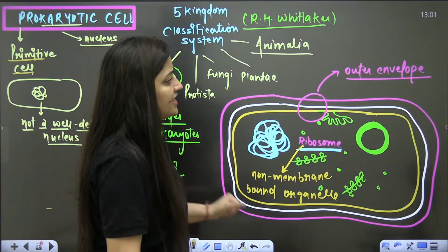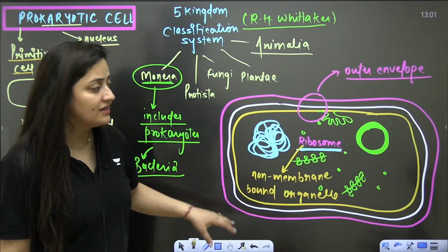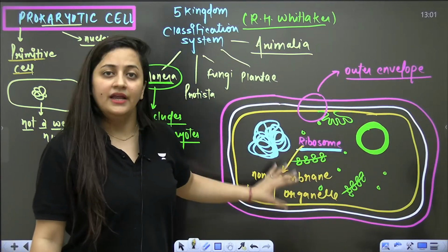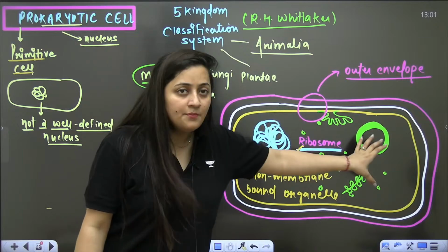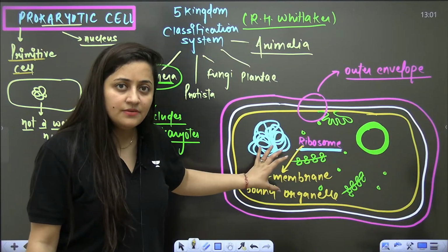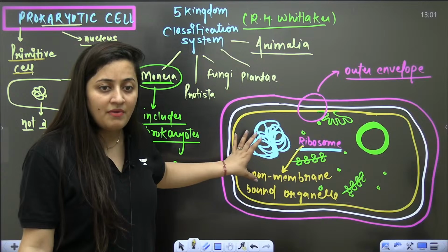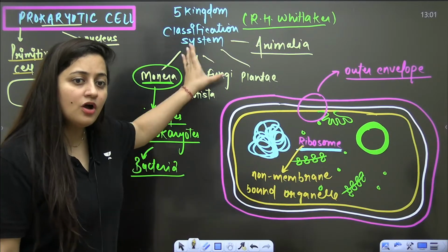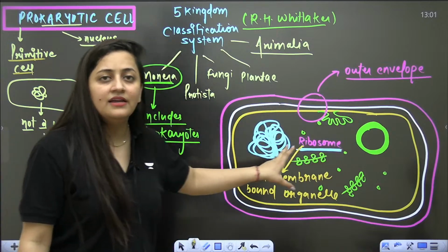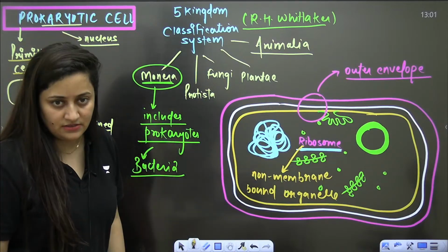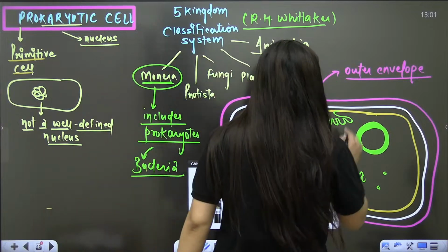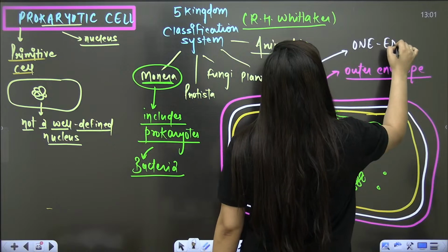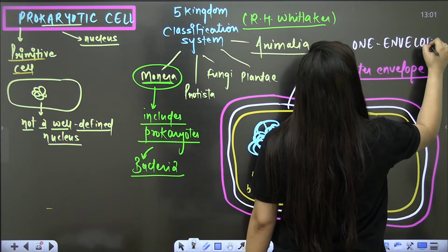But ma'am, why are you telling us this thing? Because I want to make one thing clear, that a prokaryotic cell only has the outer covering. It doesn't have compartmentalization of the cytoplasm. It doesn't have any membrane-bound organelle doing the compartmentalization of the cytoplasm. So when we talk about a prokaryotic cell, we say that it has a one envelope system. What kind of system are we going to see here? In the prokaryotic cell, we will see one envelope system. Now ma'am, what is the meaning of one envelope system?